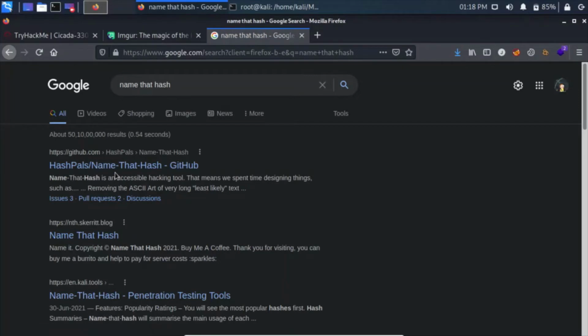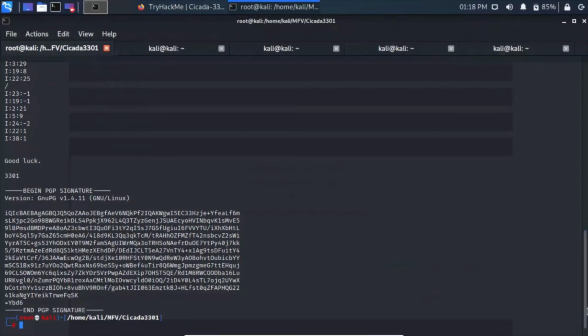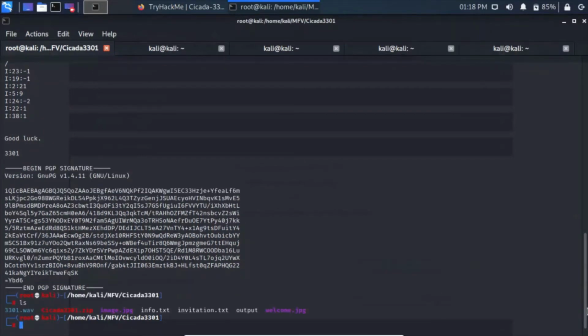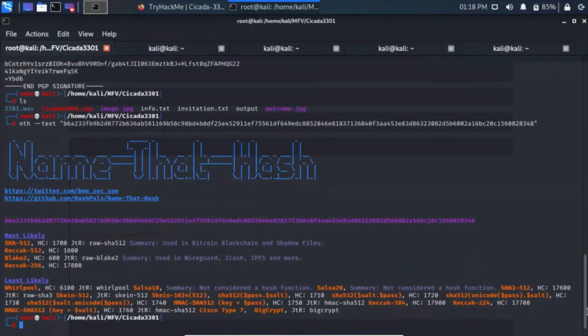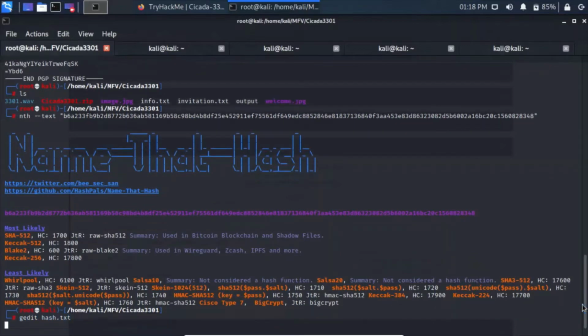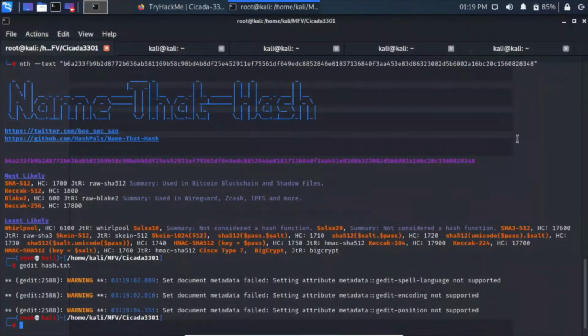Name That Hash: just git clone this into your Kali machine. The command is simply to copy the code, git clone it, and then paste the link. I already have it in my Kali machine, and the syntax is --text and pasting the hash. So it is most likely SHA-512, raw SHA-512. Let's name the file hash.txt, paste it in here, and use John the Ripper to crack it.